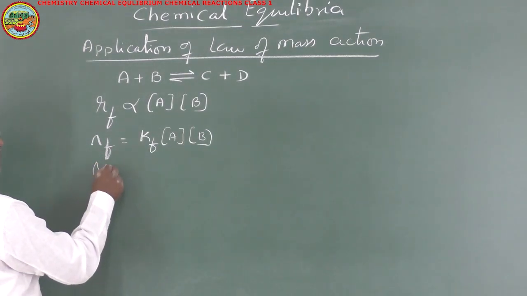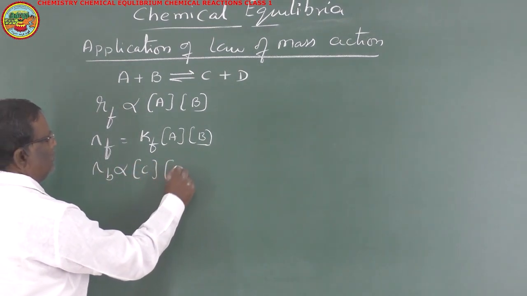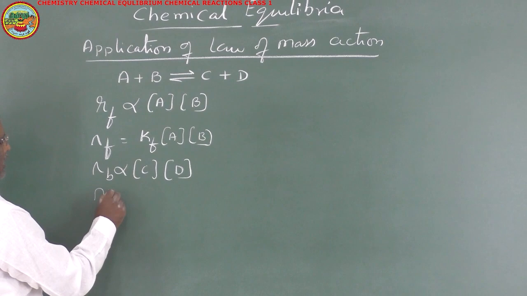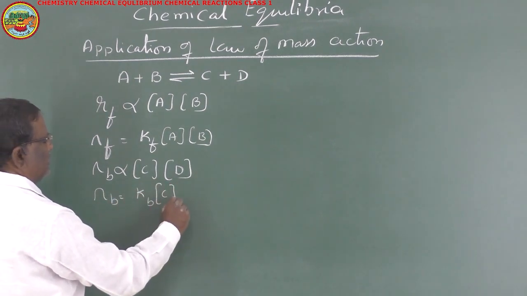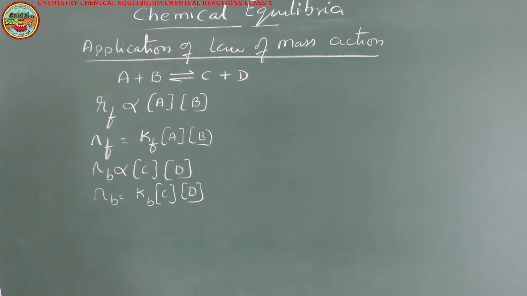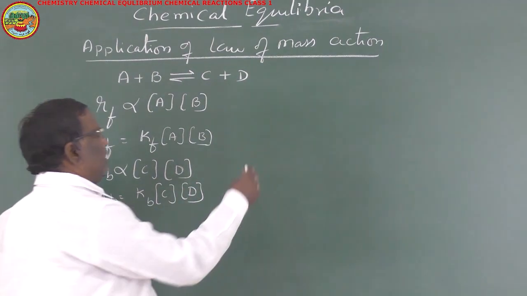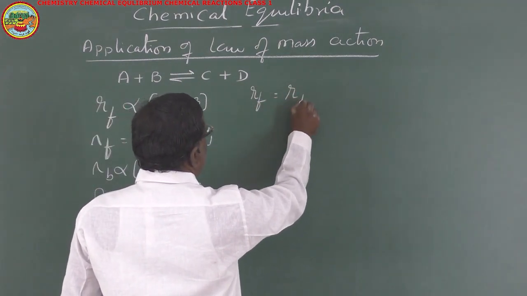Rate of backward reaction RB is directly proportional to concentration of C into concentration of D, or RB is equal to KB into concentration of C into concentration of D. Now at equilibrium state, rate of forward reaction will be equal to rate of backward reaction.